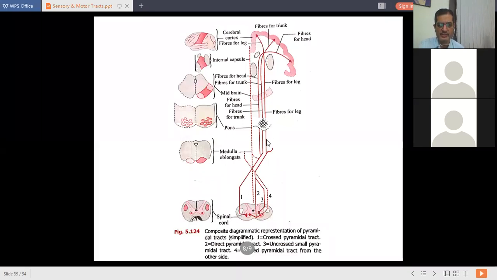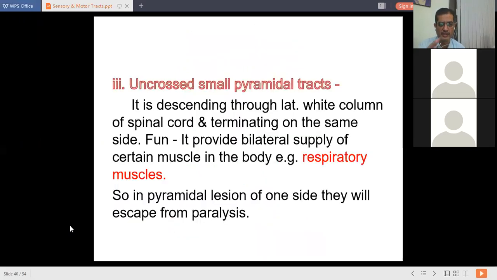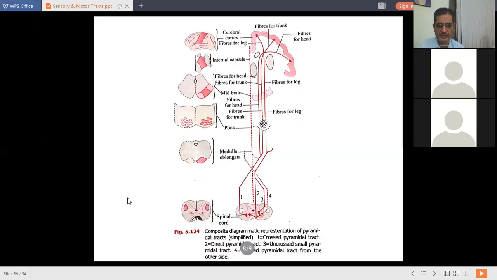While you can see these other fibers do not cross and they occupy the anterior white column of the spinal cord. So they are called the anterior corticospinal tract. These two are basically important tracts from the pyramid, crossed and uncrossed pyramidal tract. The third one is the small uncrossed pyramidal tract. You can see it starts from here and ends here.